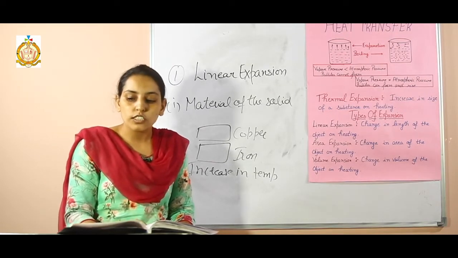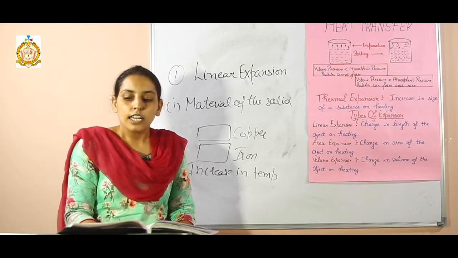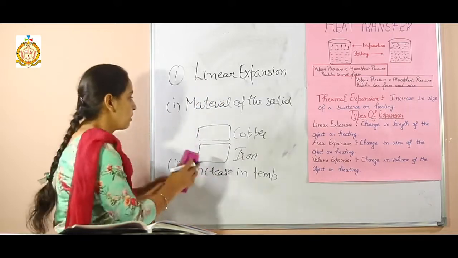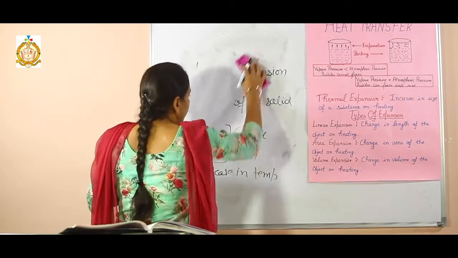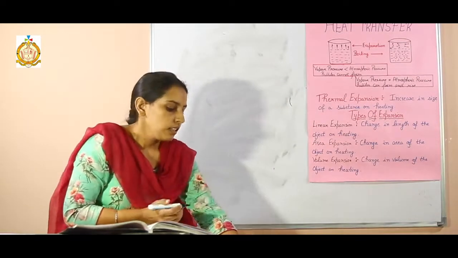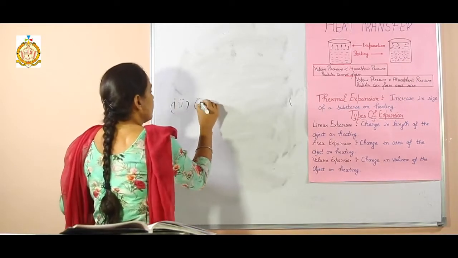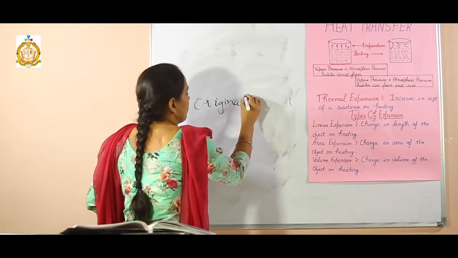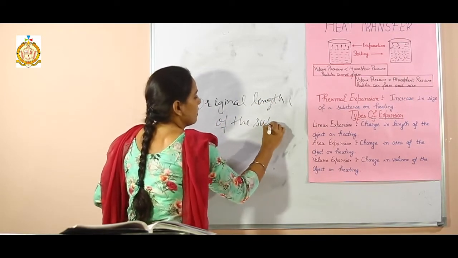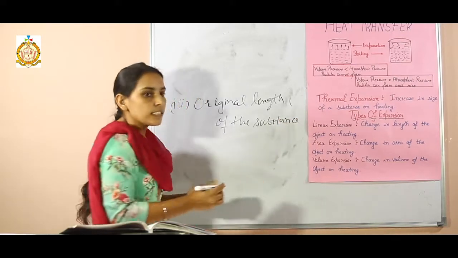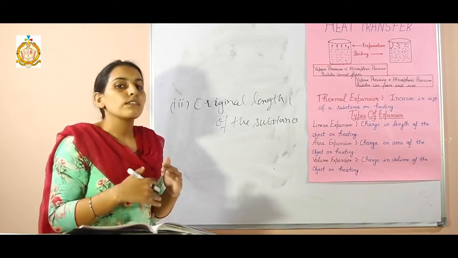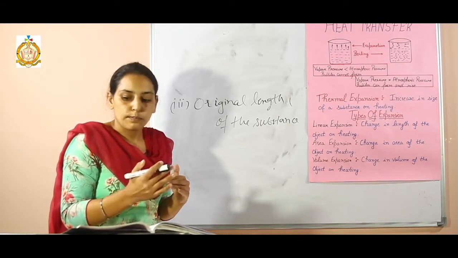If we heat two rods of the same metal and same length and shape to different temperatures, the one at the higher temperature expands more. Next is original length of the solid. The third factor on which linear expansion depends is the original length of the substance. Students, if the length of the substance is less, then it expands less. But if the length of the rod is more, then it expands more.